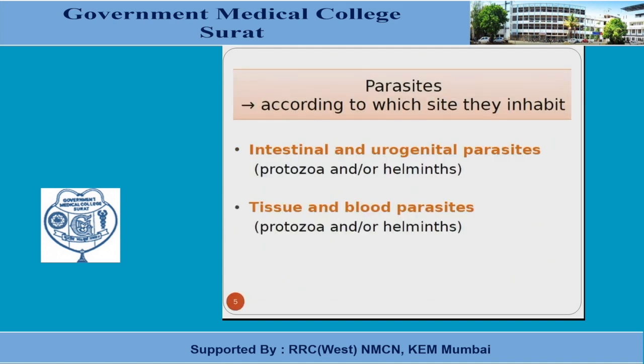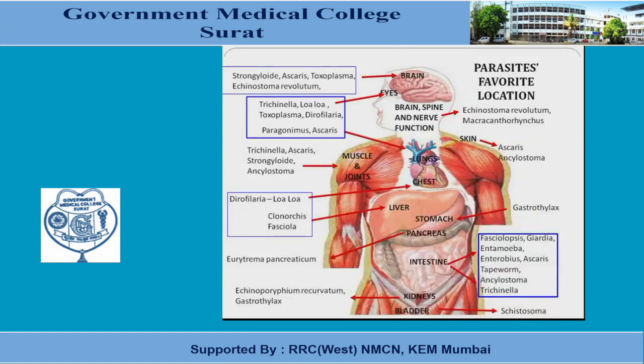These parasites can be intestinal parasites or urogenital parasites according to the site where they inhabit. Mainly the protozoa and helminths are intestinal and urogenital parasites. Tissue and blood parasites include a few of the protozoa, and the helminths are also tissue and blood parasites. These parasites can affect any organ of our body. No organ is spared by the parasite, so whenever any sample is suspected, we have to include identification of the parasite. We have to have parasitic infection in the differential diagnosis, because it can affect the brain, CSF, eye, muscles, joints, chest, heart, liver, stomach, pancreas, intestine, and also the kidney and bladder.